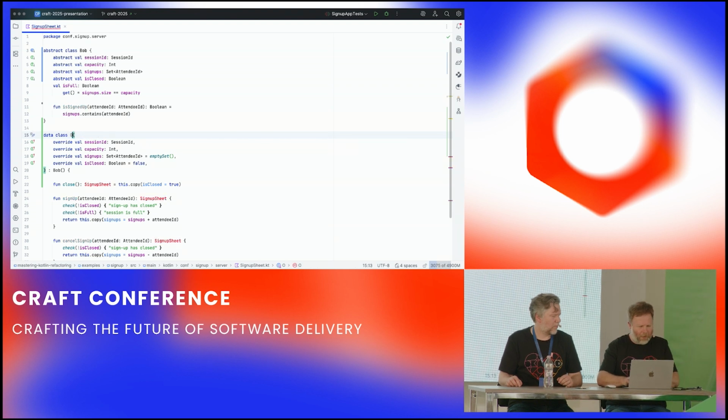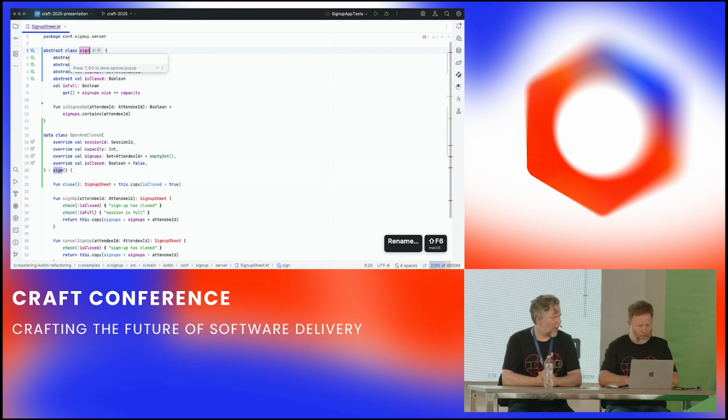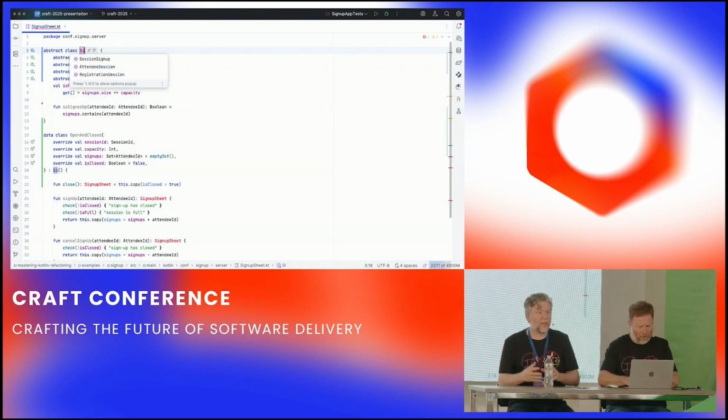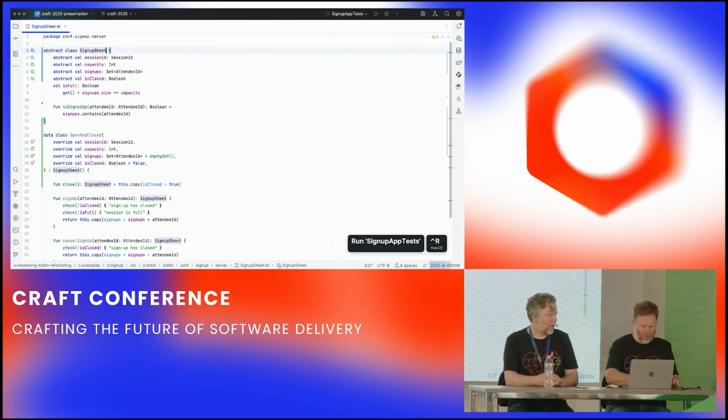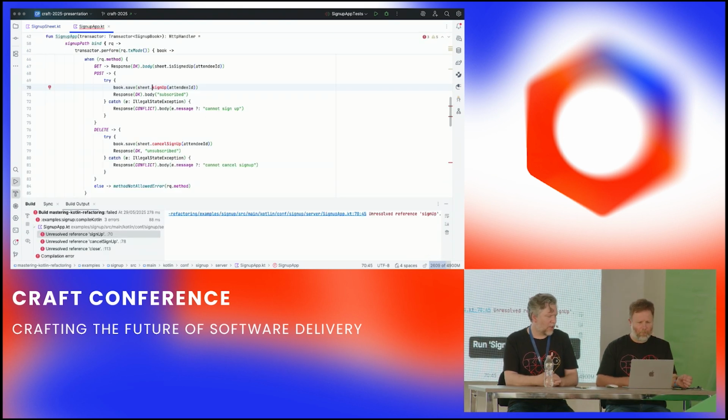So this is going to be, at the moment, both open and closed, because we haven't differentiated. And that breaks these things, but now we're going to rename this. Rename that to sign-up sheet, then that's our abstract. So that's what gets returned from our database, so we don't want to change that name across our code base. And there's half a chance that works? I think that's not going to work.